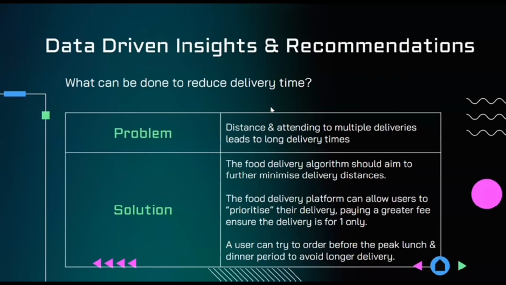And here are our data-driven insights and recommendations. The first is for the platform to further optimize their algorithm to minimize the delivery distances between a user and the nearest restaurant. The second is for the platform to allow users to prioritize their deliveries where they can pay a greater fee to ensure that a delivery person is only delivering his or her order and not multiple other orders to reduce the delivery timing.